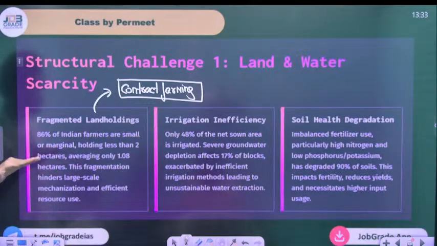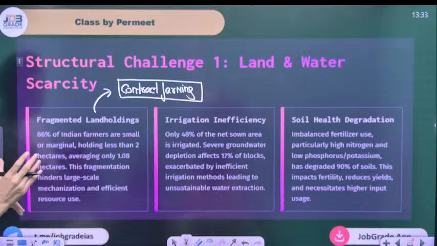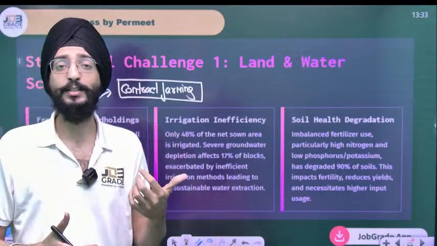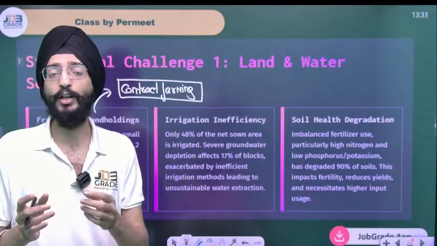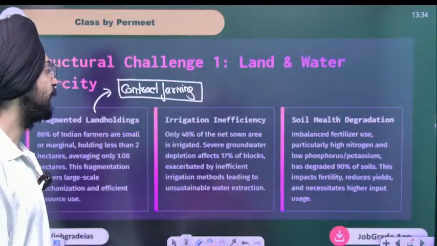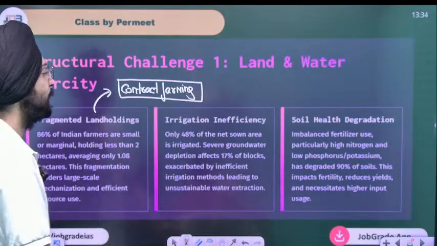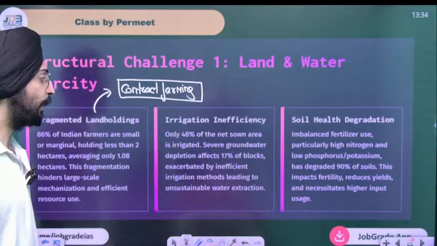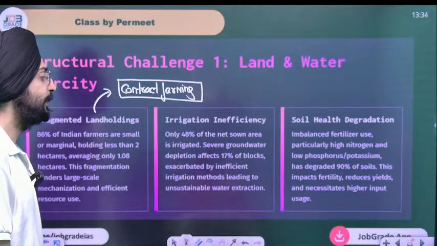Sir, this fragmentation hinders large-scale mechanization and efficient resource use. You can't use a tractor or any other advanced techniques when the land is very small, because it will hinder economies of scale. Then irrigation inefficiency. Only 48% of the net sown area is irrigated. Severe groundwater depletion affects 17% of crops.